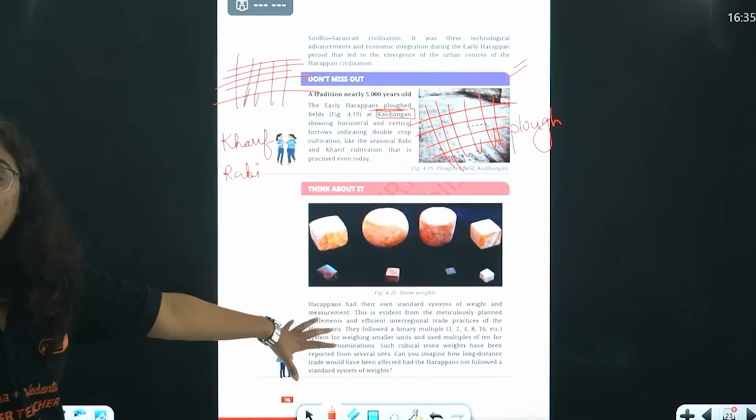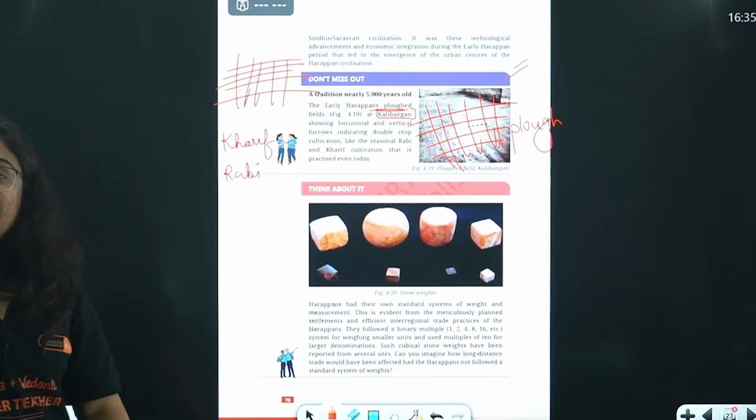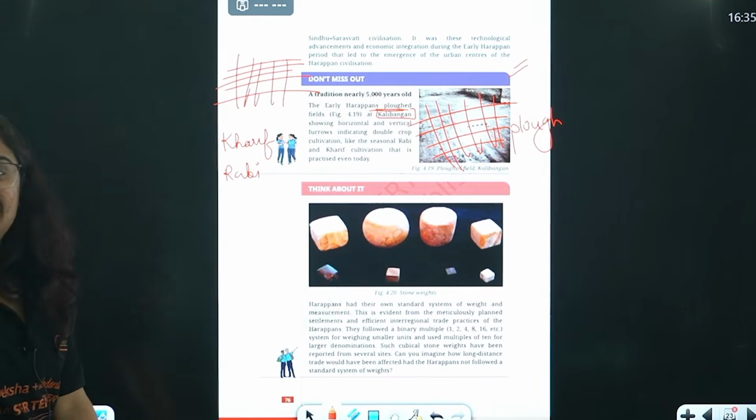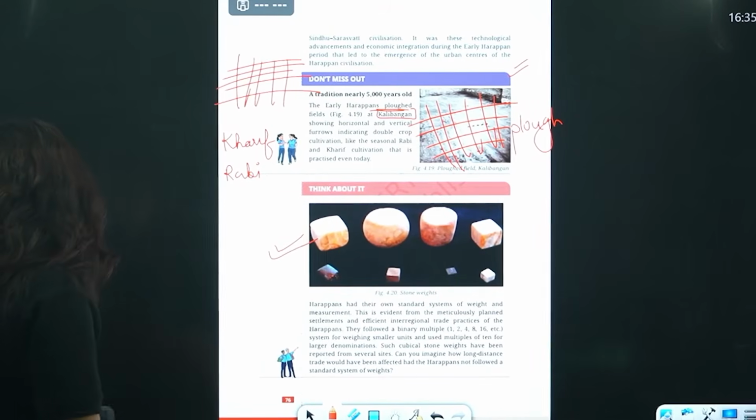They had their own weights and measures, as I told you, and it depended upon binary multiples: 1, 2, 4, 8, 16, 32. This is something to think about.